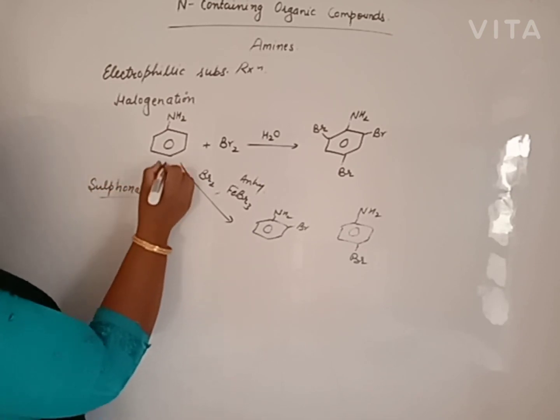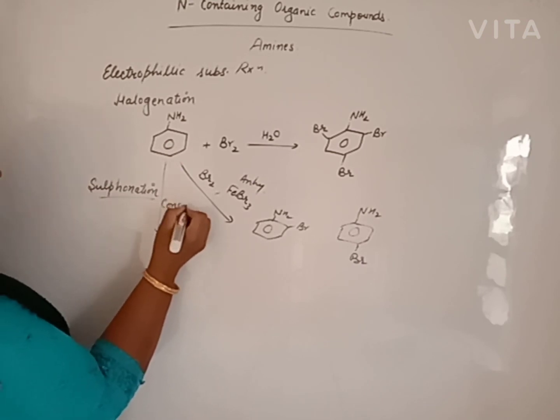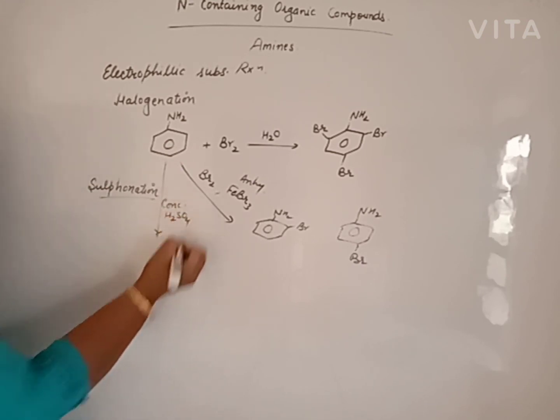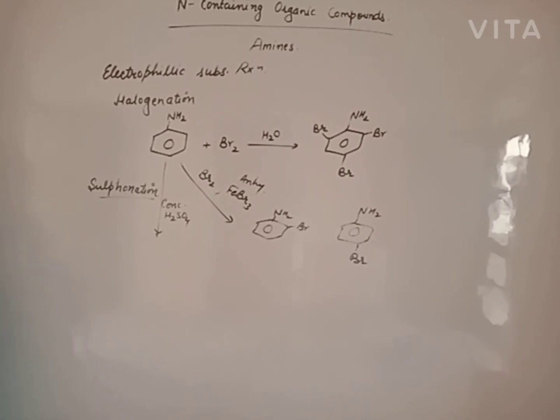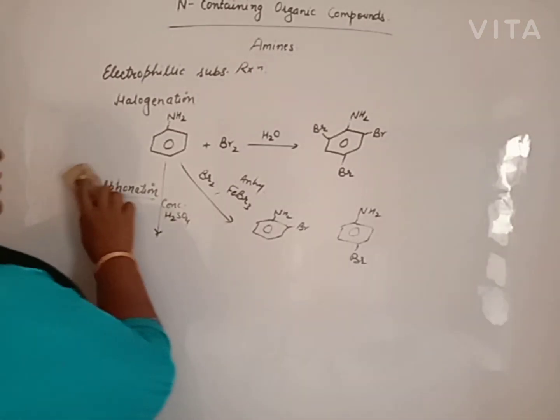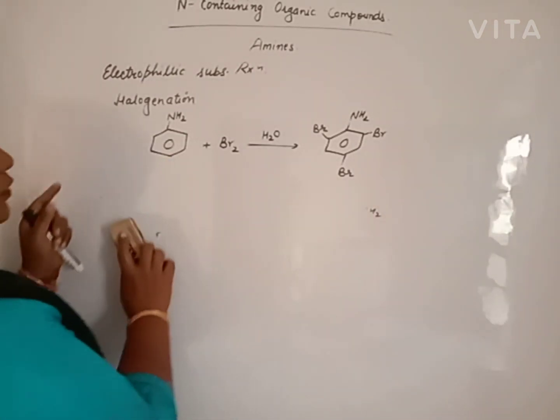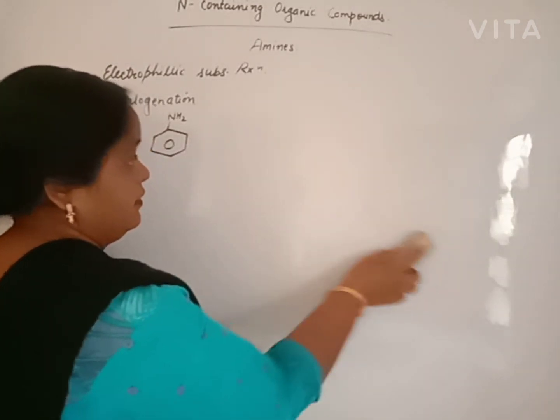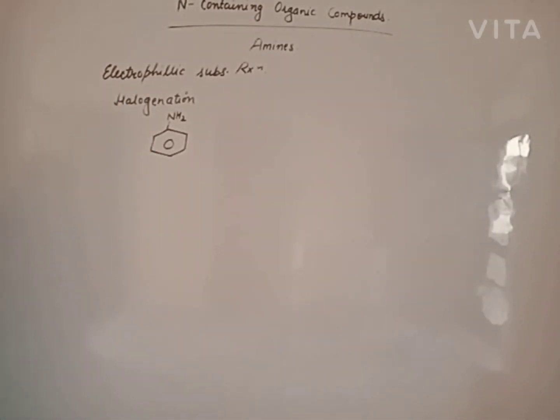What will happen when aniline is treated with concentrated sulfuric acid? Beta, if you want to study the nature of halogenation, electrophilic substitution reaction, bromine water it is okay. Otherwise, the NH2 group attached to it itself acts as a nucleophile.